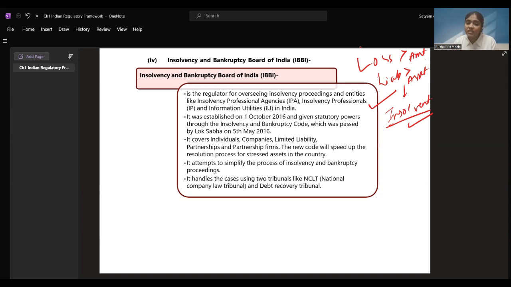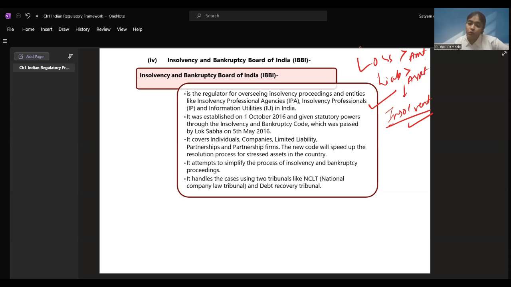So all these insolvency proceedings, how the money is to be recovered, who is going to be paid first, all these things are taken care of in the Insolvency and Bankruptcy Board of India, right? Now, for this, they have insolvency professional agencies and insolvency professionals. We chartered accountants also become insolvency professionals after clearing the examination that they have, and you can also become an insolvency professional. And there are information utilities, IU, in India.